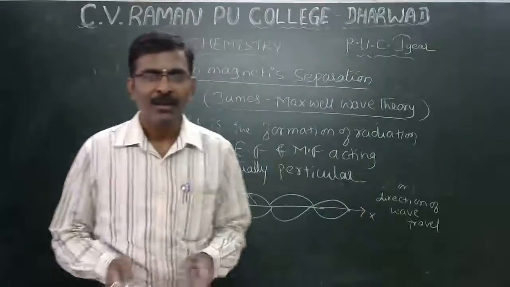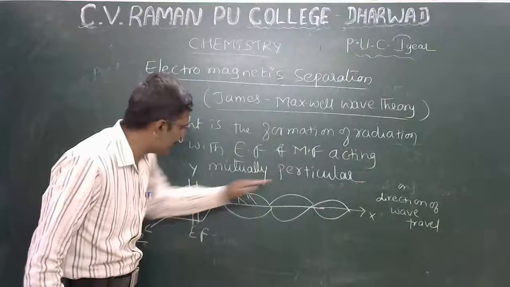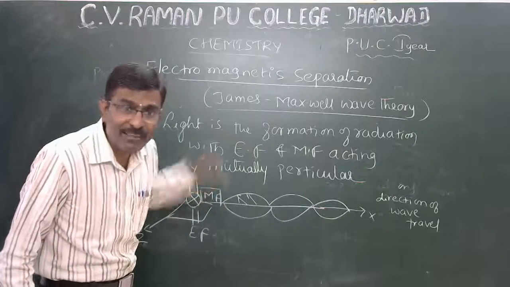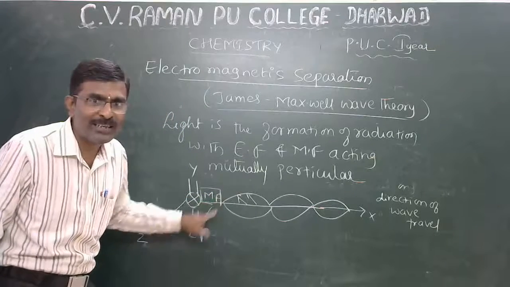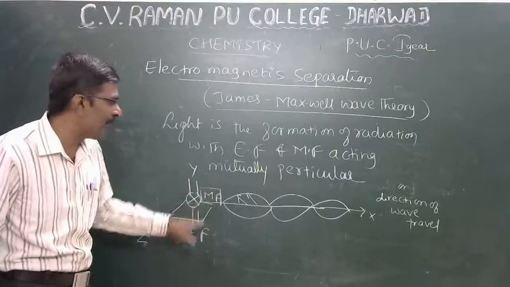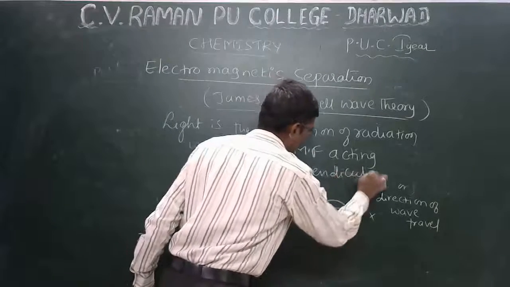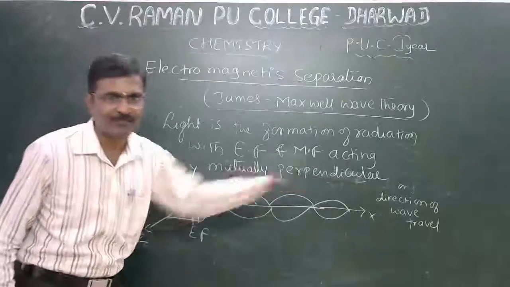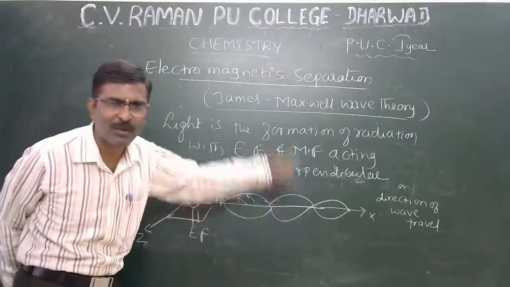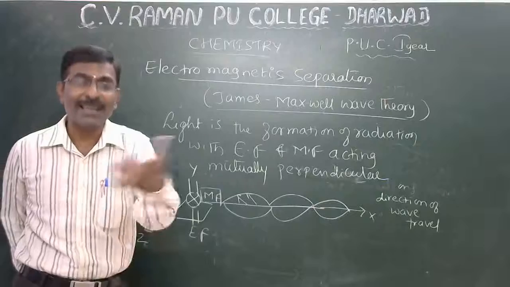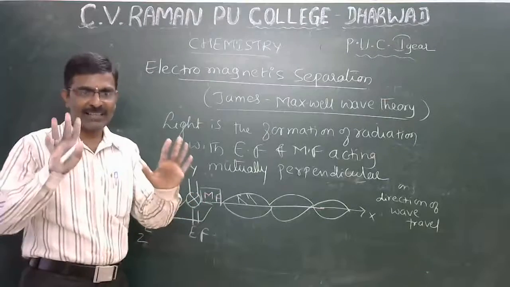Light is the formation of radiation with electric field and magnetic field, mutually perpendicular to each other and perpendicular to the direction. This is the main concept.